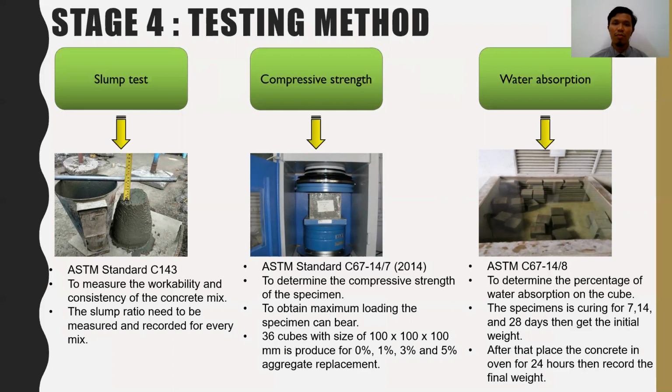And the last method is the water absorption. I follow the ASTM standard. The function is to determine the water absorbed by the concrete. The specimen needs to be cured for 7, 14, and 28 days and the initial weight recorded. After that, place the concrete in the oven for 24 hours and then record the final weight, and then I can get the water absorption percentage.